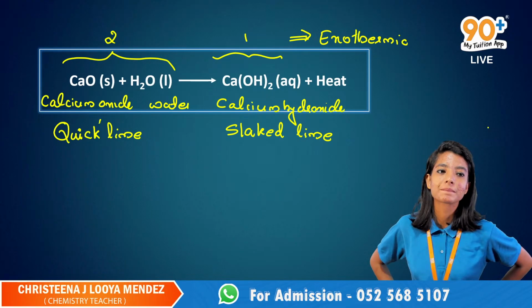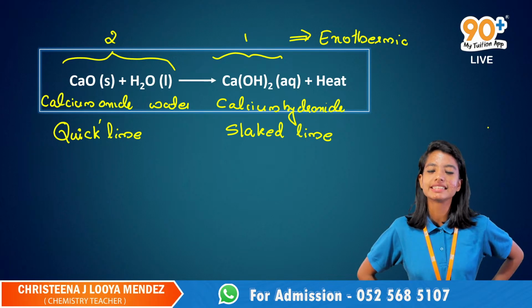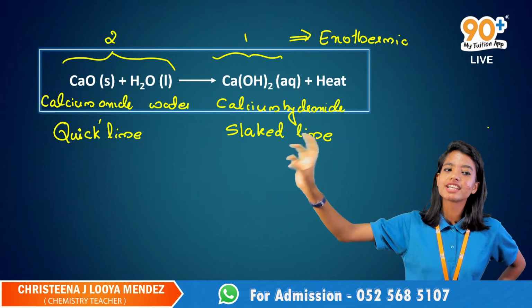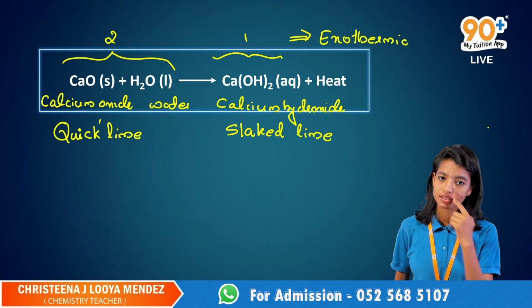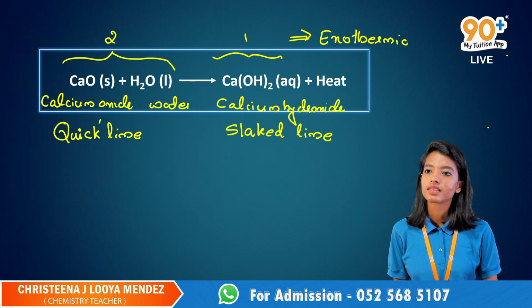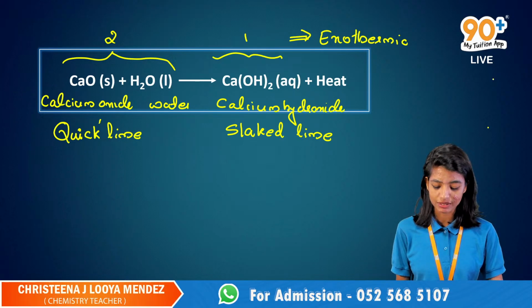Calcium hydroxide, yes. So Ca(OH)2 is calcium hydroxide and slaked lime. So what reacted to give you calcium hydroxide? Calcium oxide. Calcium oxide and water reacted to give calcium hydroxide, right?